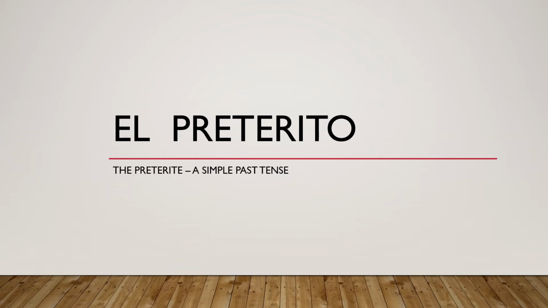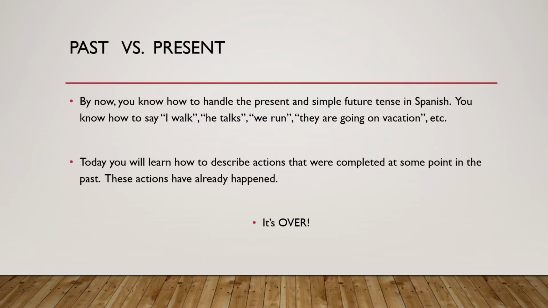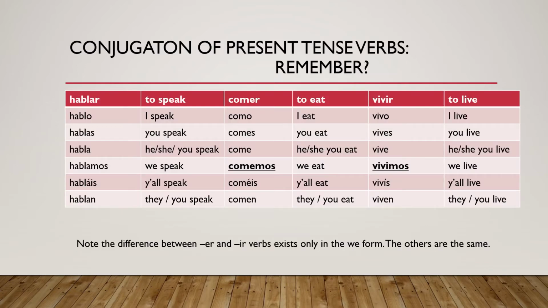Today we're looking at the exciting world of el pretérito, the preterite, which is a simple past tense. Past versus the present. By now you already know how to handle the present and simple future tenses in Spanish. You know how to say I walk, he talks, we run, they are going on vacation, and so on. Today you will learn how to describe actions that were completed at some point in the past. These actions have already happened. It's over.